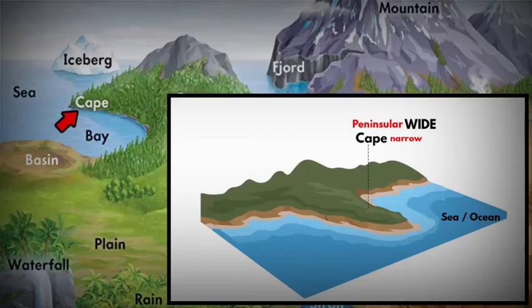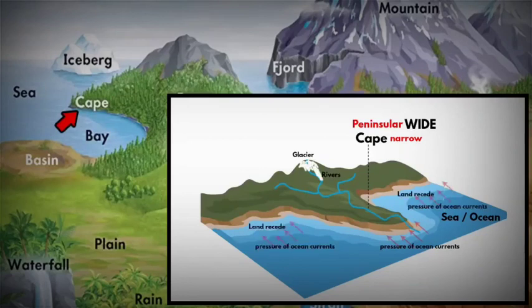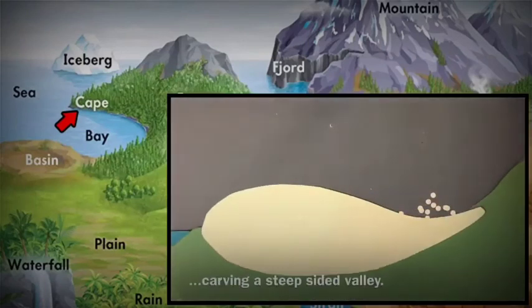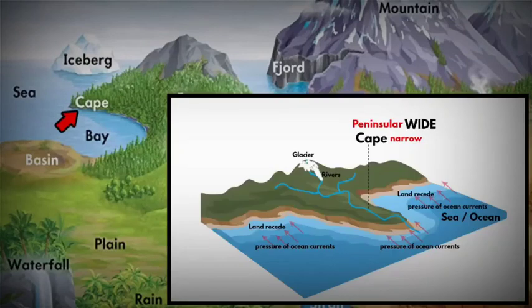Since the landform is a narrow extension into the sea or ocean, you can easily figure out that they are exposed to constant pressure of ocean currents, rivers, erosion and glaciers. And that is how they are formed. It's due to the constant weathering and erosion of a landmass, either by constant hitting of the ocean currents or due to the slow movement of glaciers carving the landmass. Even rivers, when they finally drain into the sea or ocean, erode the landmass in such a manner that some part of the landmass remains high while some become low due to erosion and deposition. And that's how a cape is formed.